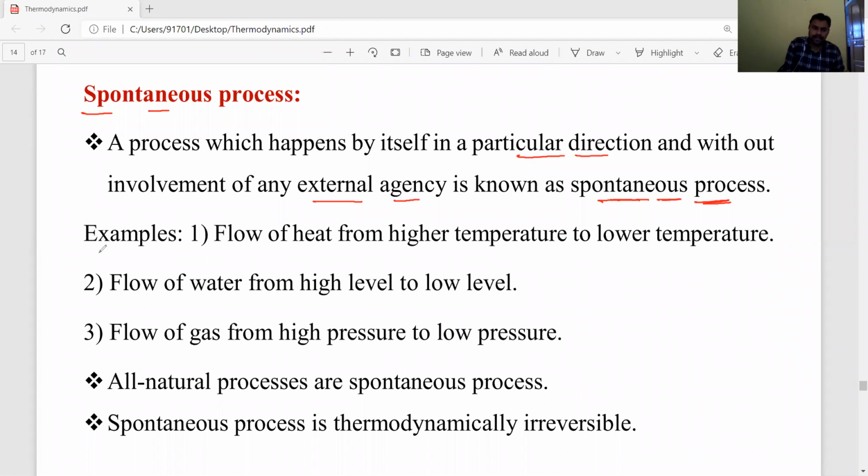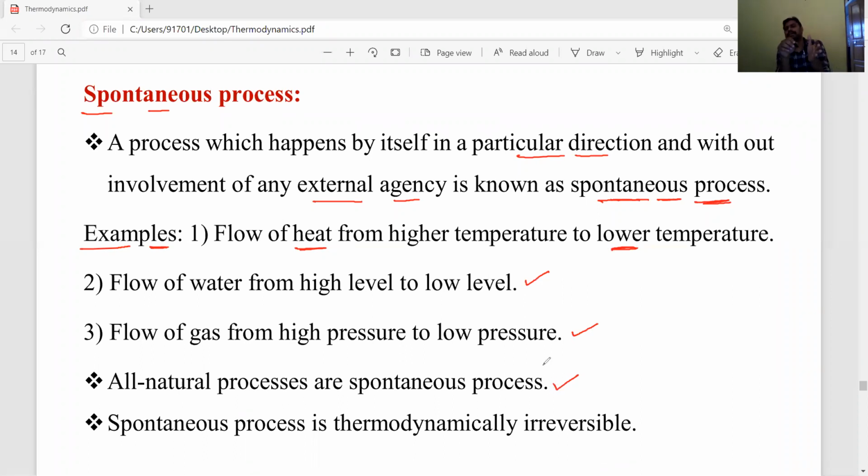In nature, so many spontaneous processes take place. For example, heat always flows from higher temperature to lower temperature, and we are not using any external force or agent. That's why this flow is spontaneous, and it is an example of a spontaneous process. Or flow of water from a high level to a lower level, or flow of gas from a higher pressure region to a low pressure region. All natural processes are spontaneous processes.